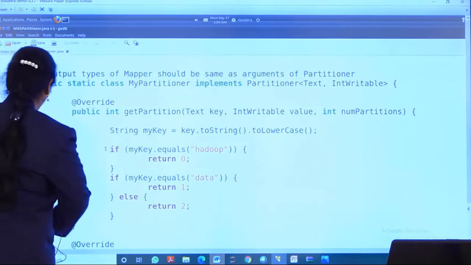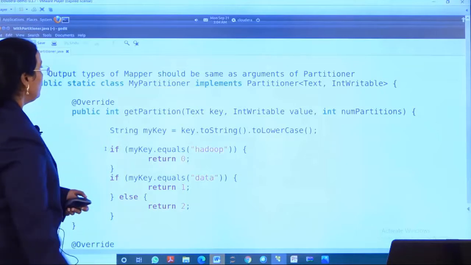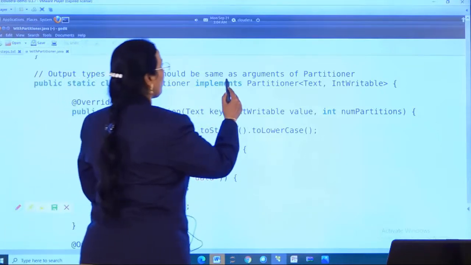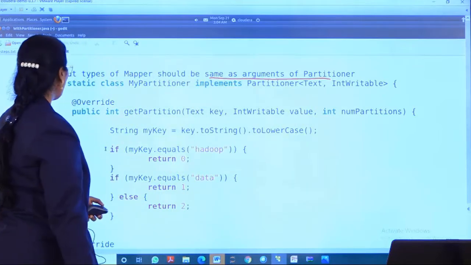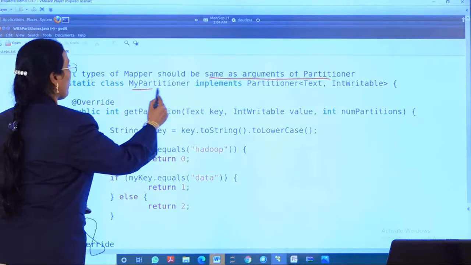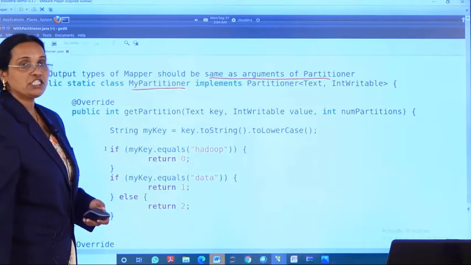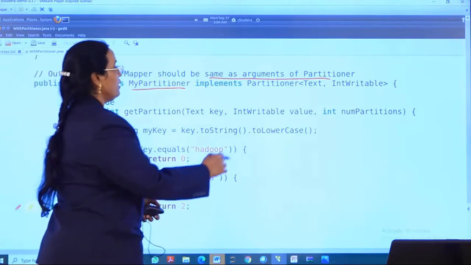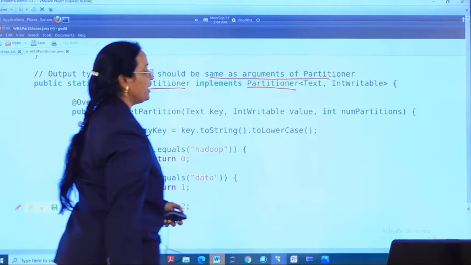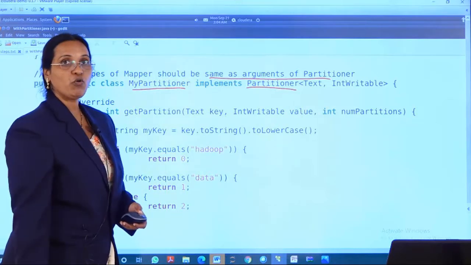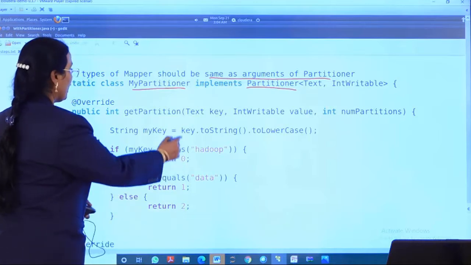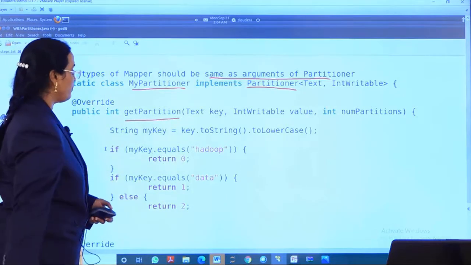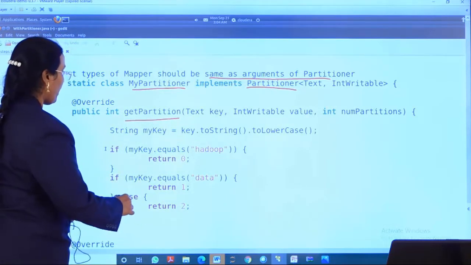And the most important part of the program comes here. Output types of the mapper should be the same as the arguments of the partitioner. This is very important here. So I am writing my class, my partitioner, and my partitioner is implementing the Partitioner interface, and it is taking two generic types, that is Text and IntWritable. So I am writing my method getPartition, and I am making the partition like this.